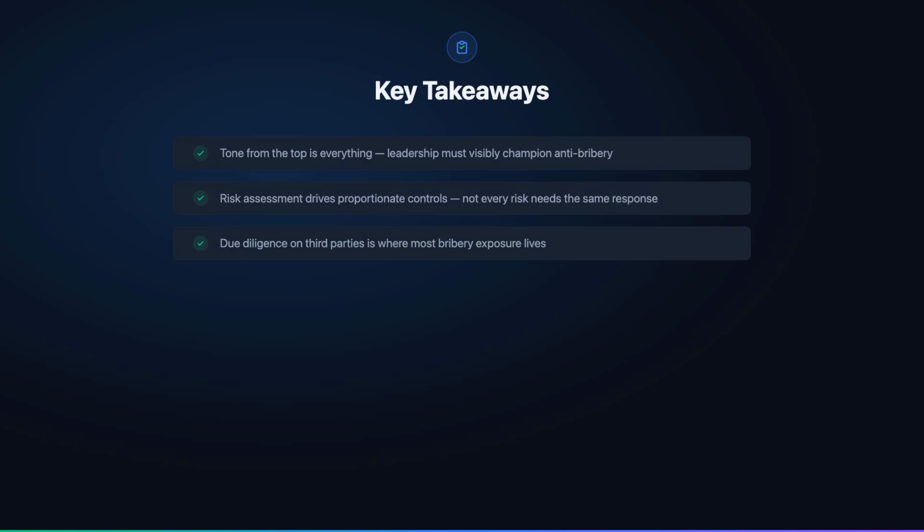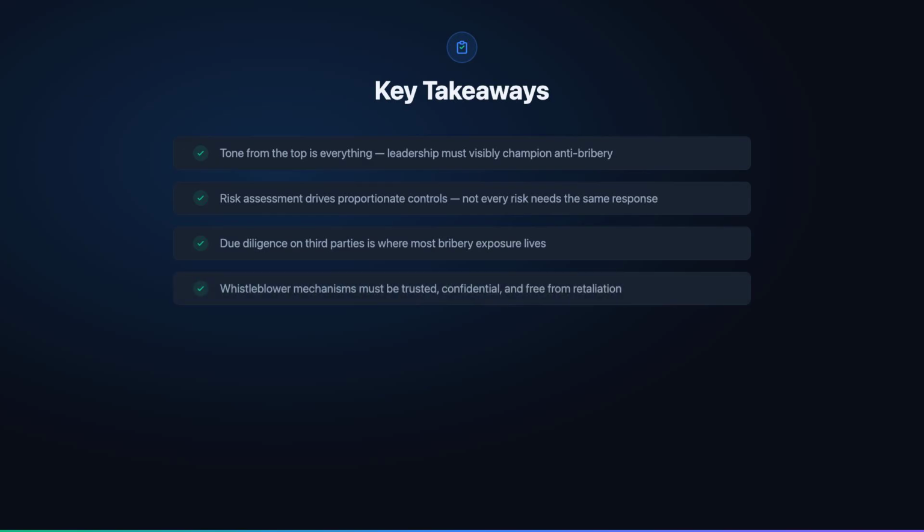Third, due diligence on third parties is critical. Most bribery occurs through intermediaries, agents, and business partners rather than through direct employee actions. Robust, risk-based due diligence on your business relationships is often the single most effective anti-bribery control.